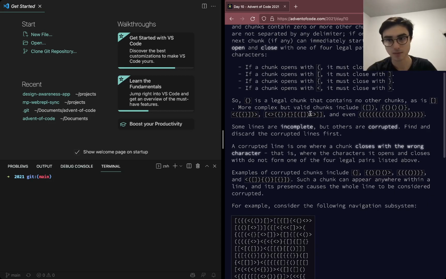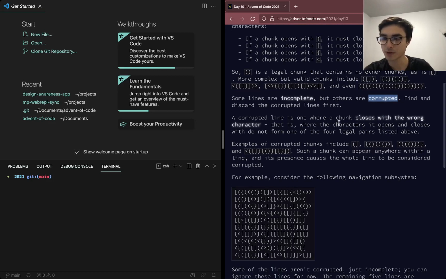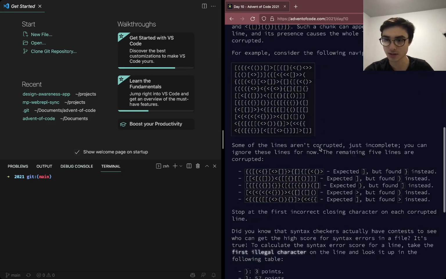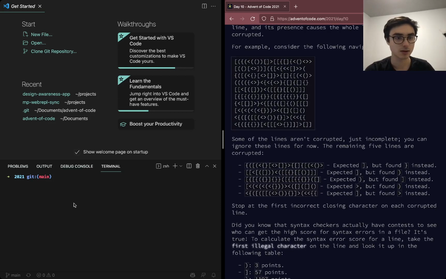Okay. Some lines are incomplete, and others are corrupted. A corrupted line is one where a chunk closes with the wrong character. That is, where the characters it opens and closes with do not form one of the four legal pairs listed above. Examples of corrupted chunks. Okay, sure. And I think each line is a chunk. Yes. Okay, let's see.